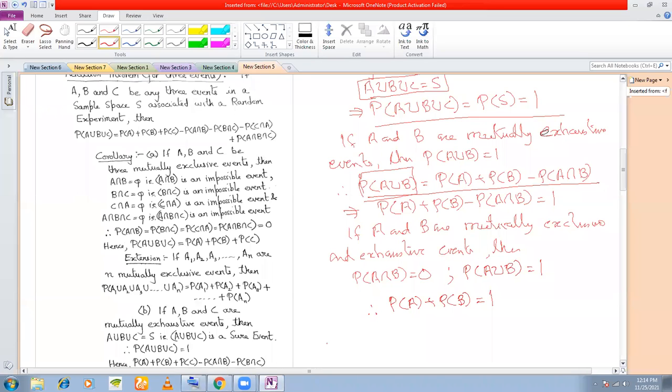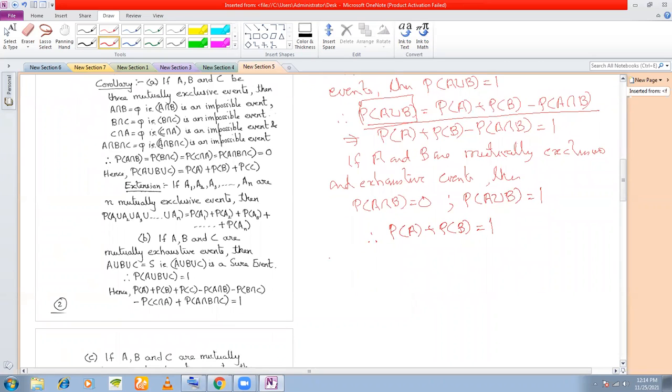Remember, for mutually exclusive events, if A and B are mutually exclusive events, the probability of A intersection B must be equal to 0. It will suffice for you to remember this. If A and B are mutually exhaustive events, then the probability of A union B must be equal to 1. Clear?